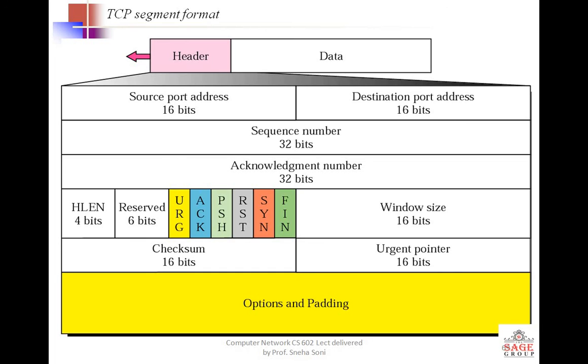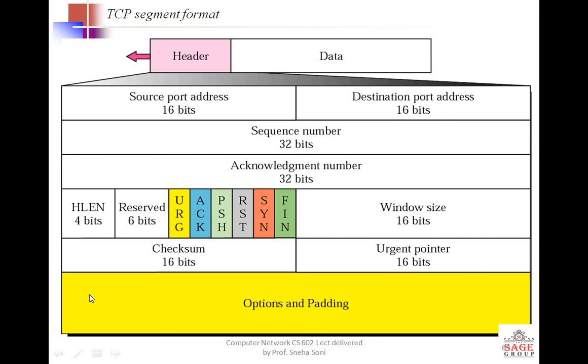Each and every smaller piece is assigned a number that is called the sequence number. Therefore, when you send that large data, at the receiving end all the data can get reassembled. And how do you do the reassembly? With the help of the sequence number. So the sequence number is very important.